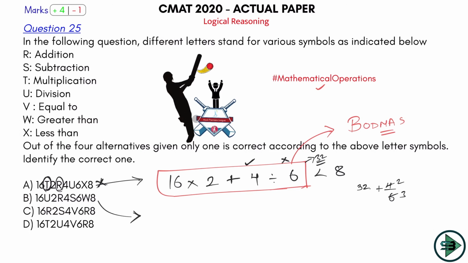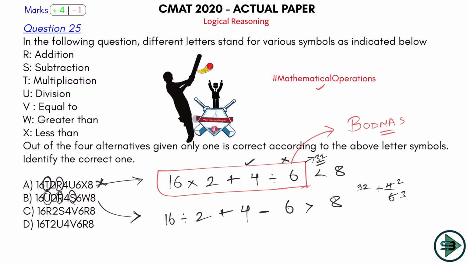I have to find which is true. So 16 U. U means what? U means division. This is U here, 2. Then R. R means addition. Plus here. So write it here, 4. Then S. S means subtraction. So write a minus here, 6. W means what? Greater than 8. So is the answer of this coming out to be greater than 8?